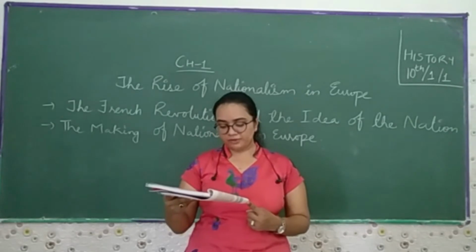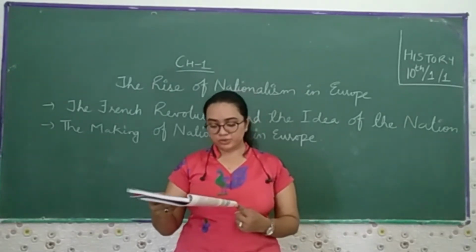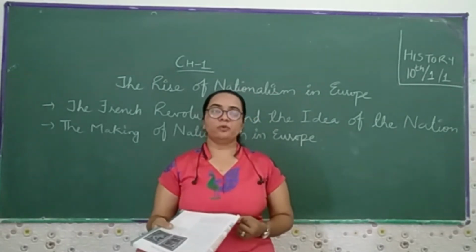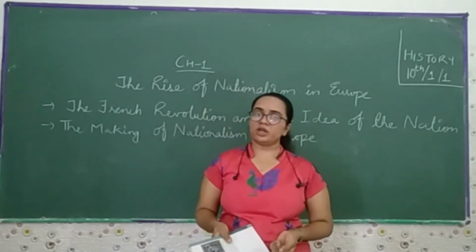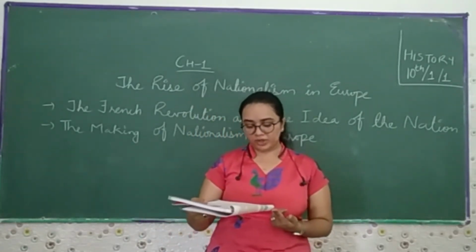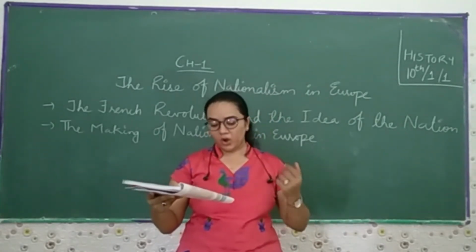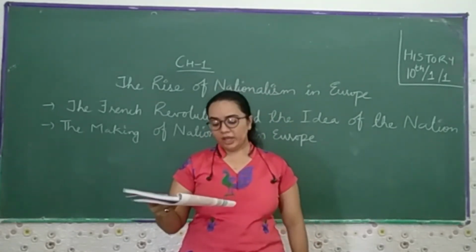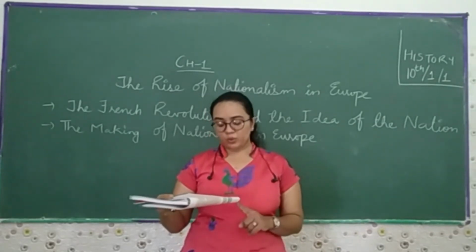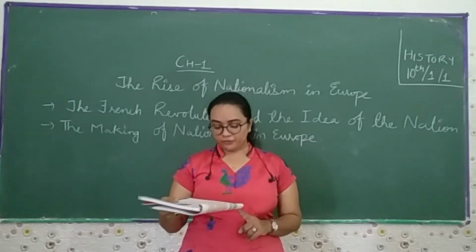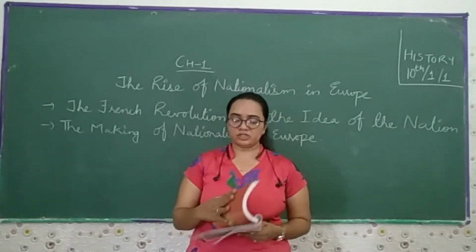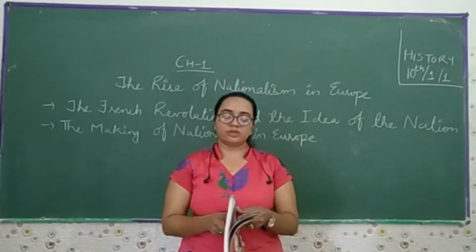When the news of the events in France reached different cities of Europe, students and other members of the educated middle class began setting up Jacobin clubs. Those who were the educated middle class started making the Jacobin clubs. These activities and campaigns prepared the way for the French armies which moved into Holland, Belgium, Switzerland, and much of Italy in the 1790s. With the outbreak of the revolutionary wars, the French army began to carry the idea of nationalism abroad. Now the French carried nationalism all over the parts of Europe.